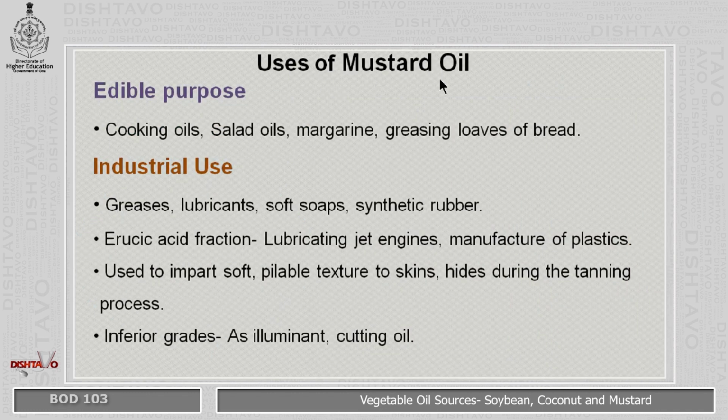Now uses of mustard oil. It is used for edible purpose. It is used as a cooking oil in our kitchens, and it is used as salad oils, in margarines, greasing loaves of bread. Industrially it is used to prepare greases, lubricants, soft soap, synthetic rubber. Then the erucic acid fraction is used in lubricating jet engines, manufacture of plastics. It is also used to impart a soft pliable texture to skins, hides during the tanning process, and the inferior grades are used as an illuminant and cutting oil.